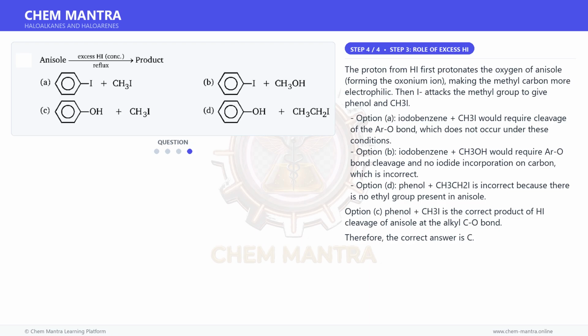Option D. Phenol plus CH3CH2I is incorrect because there is no ethyl group present in anisole. Option C. Phenol plus CH3I is the correct product of HI cleavage of anisole at the alkyl C-O bond.